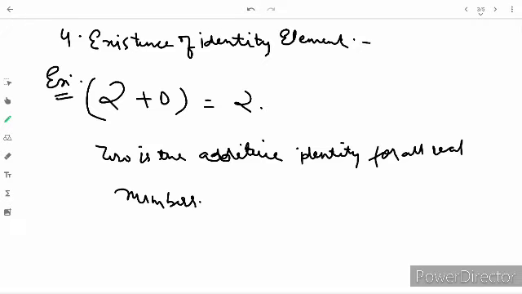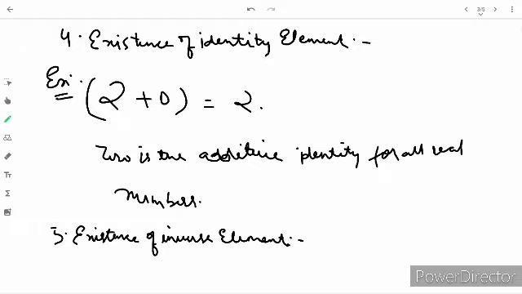So next is existence of inverse element.